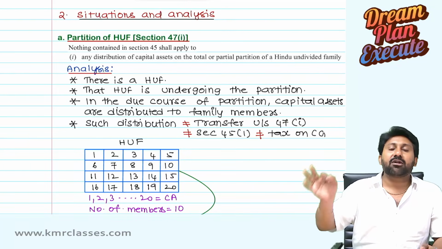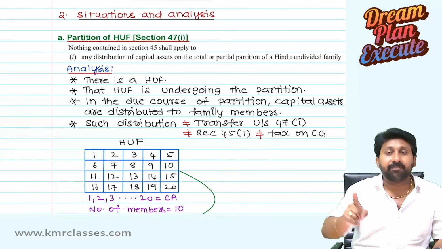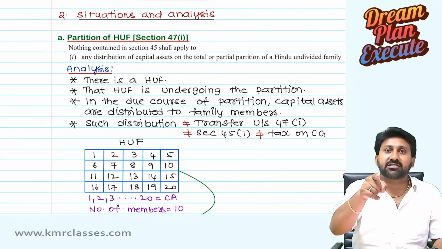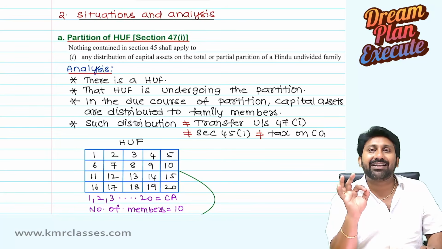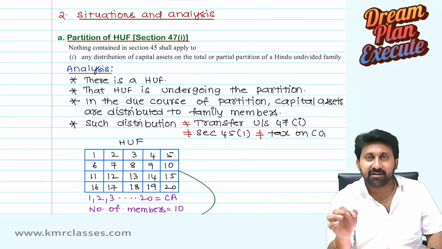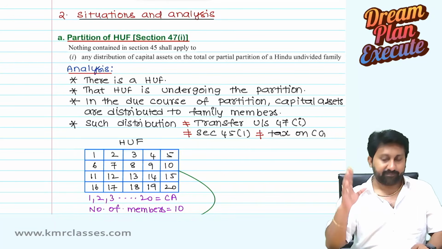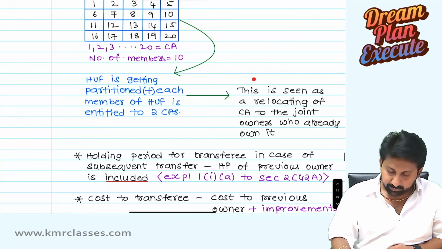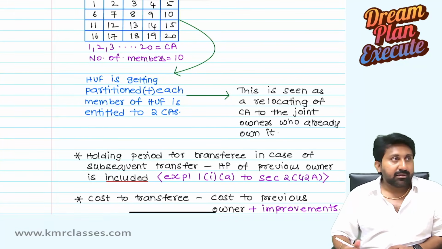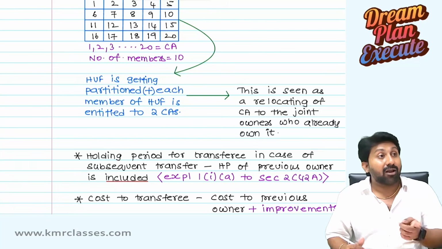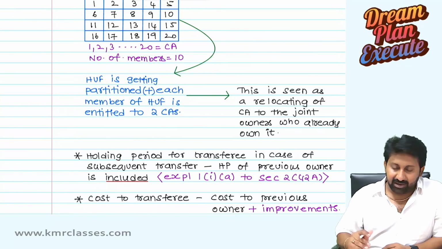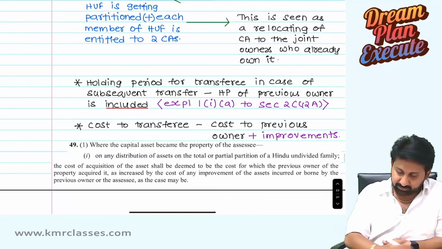Therefore, transfer of assets at the time of HUF partition is not treated as a transfer under section 47 to attract capital gain under section 45. It is only treated as a relocation. That's why it is given as an exemption. This is seen as relocating capital assets to joint owners who already own it. Okay. Next.